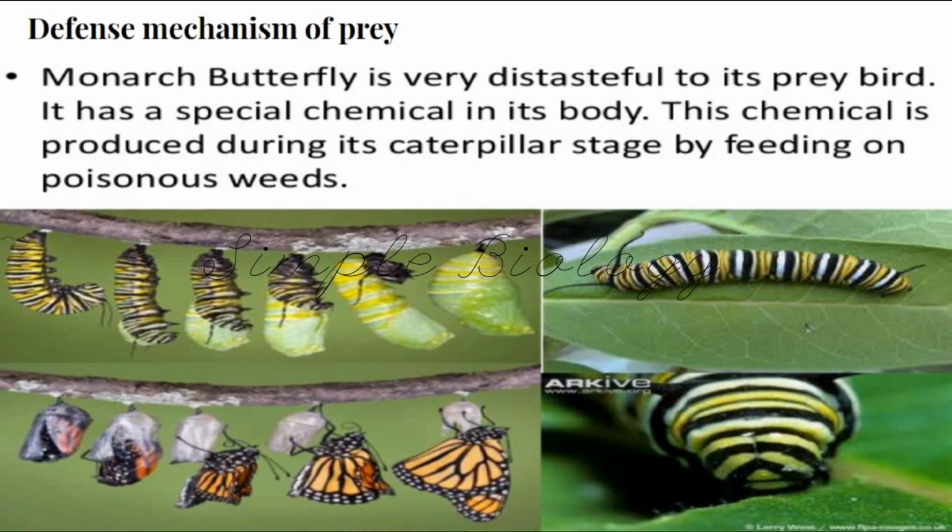When there is interaction between prey and predator, always the prey will be under threat. They have to escape from the predator somehow to survive. So in such cases, they have some defensive mechanisms to escape from the predators. Here is one example: the monarch butterfly is very distasteful to its predator bird.